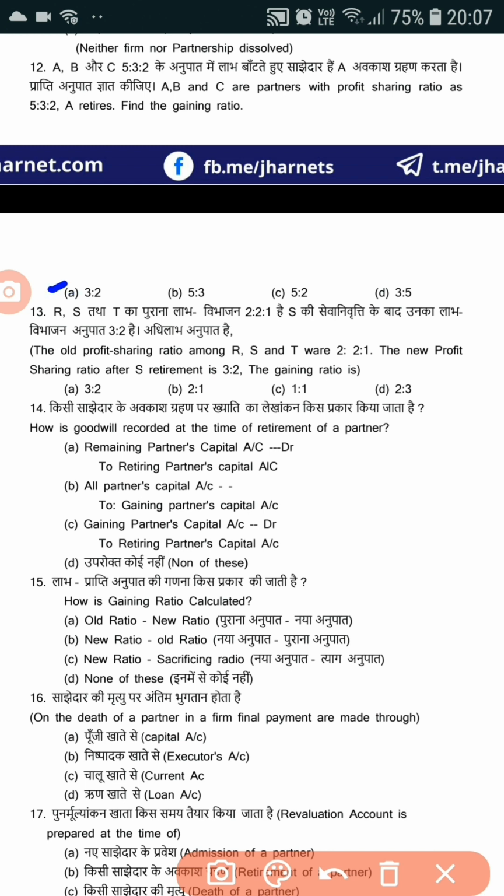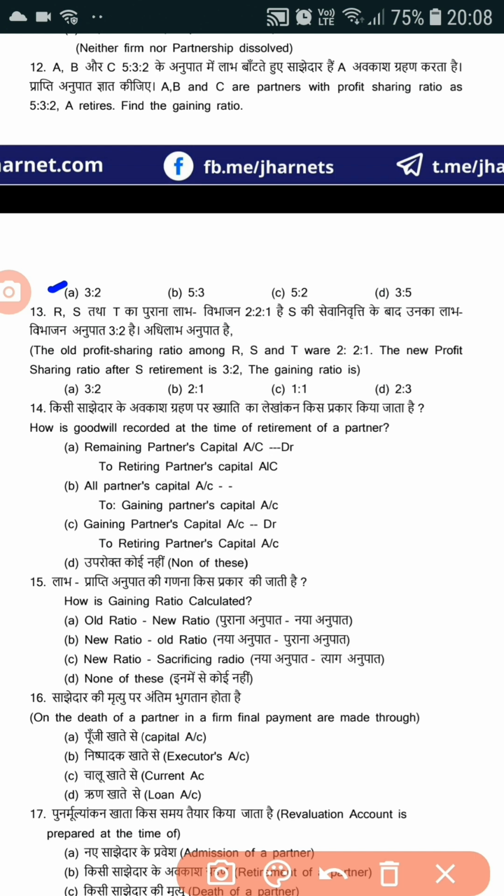Now question number 13. The old profit sharing ratio among R, S and T was 2:2:1. The new profit sharing ratio after S retires is 3:2. Find the gaining ratio. For finding the gaining ratio, we use the formula new profit sharing ratio minus old profit sharing ratio. So the new profit sharing ratio of R is 3/5 and T is 2/5, and the old ratio is for R 2/5.